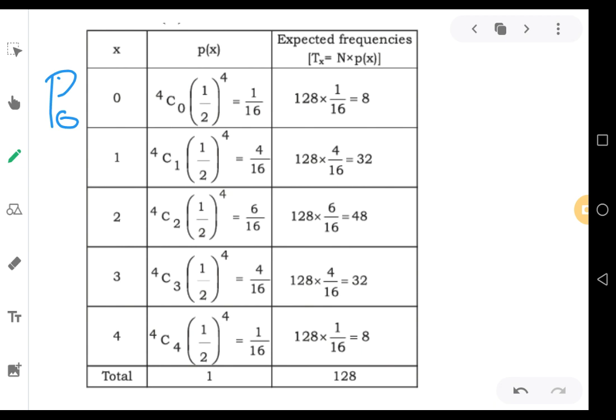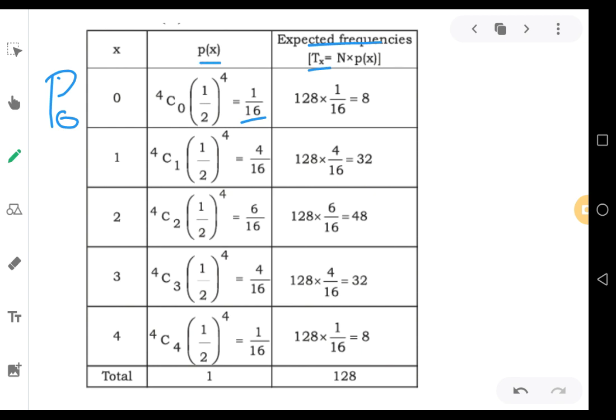P0 is equal to, let's put the formula, nCx into p to the power of x into q to the power of n minus x. That should be 4 combination 0, because you are calculating the value for 0. Therefore 4 combination 0 into 1 by 2 to the power of 4, that should be 1 by 16. Probability of x is 1 by 16. And the next one, expected frequency, or you can call it theoretical frequency, tx.